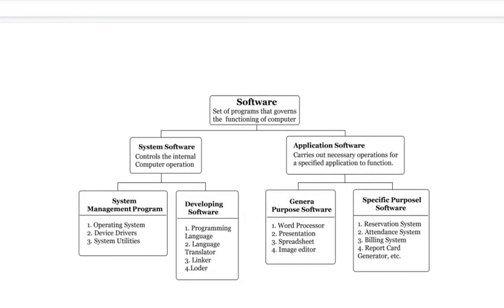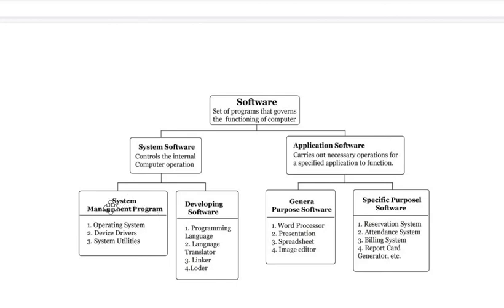This is a table for different types of software. You can see the software has been divided into system software and application software. Software is a set of programs that governs the function of a computer. System software controls the whole system, and application software is software according to the need of a user. Again, system software is divided into two categories, the first being system management software. System management programs are like operating systems, drivers, and utility programs.